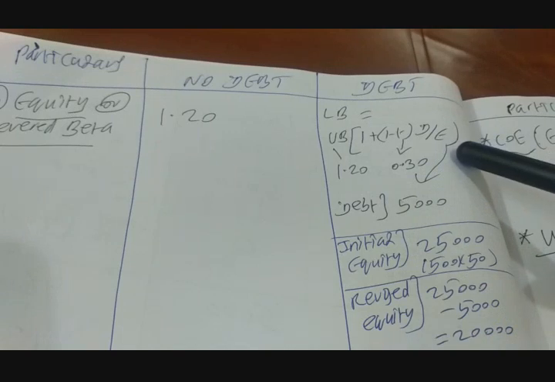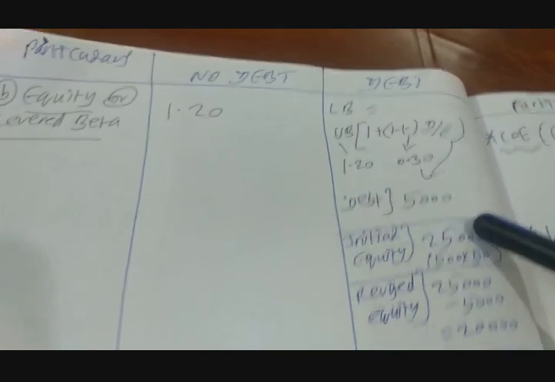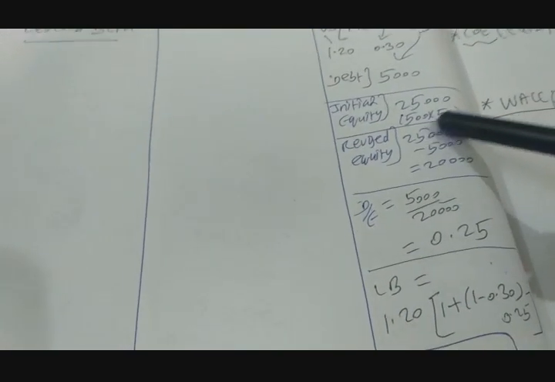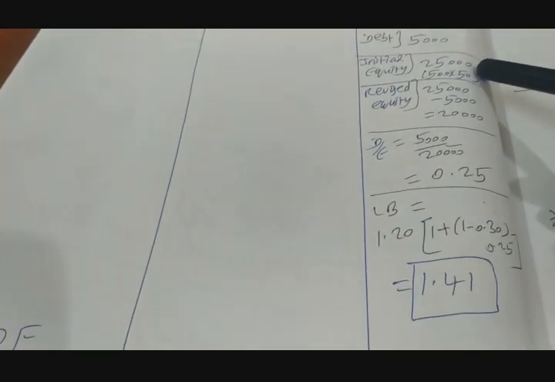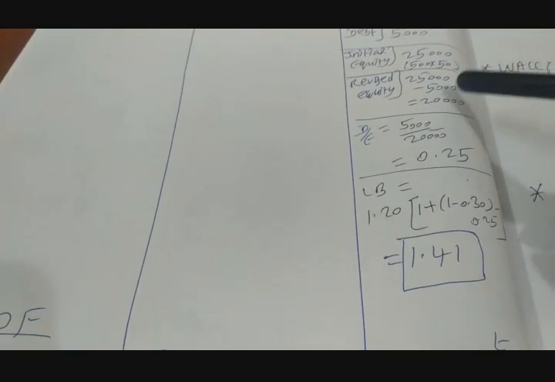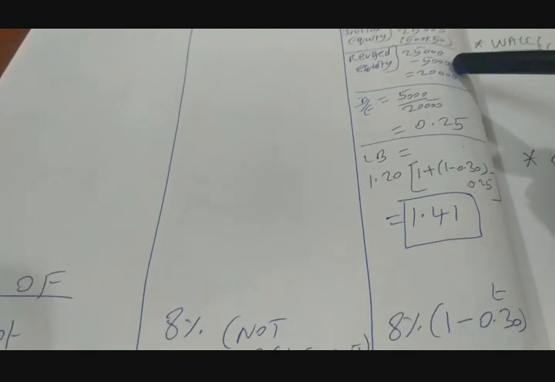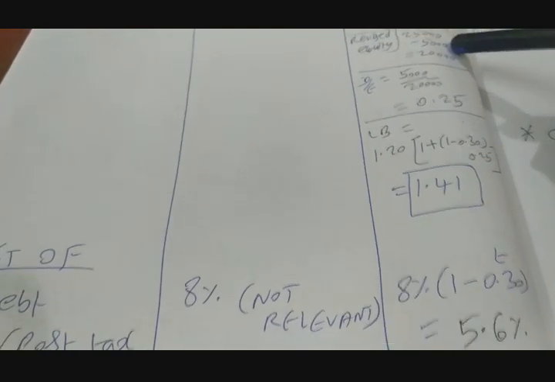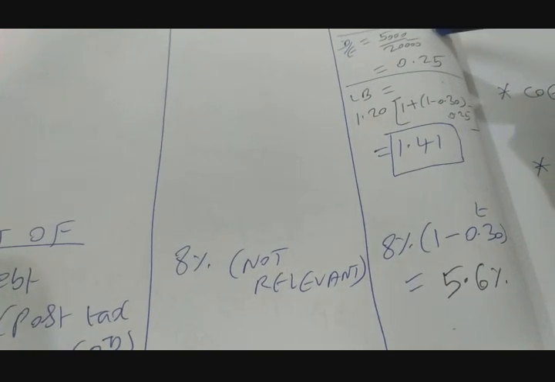We have to find out D by E. Debt is 5,000 crores. Initial equity is 25,000 crores, that is 500 crores number of shares into INR 50 per share. Revised equity is going to be 25,000 minus 5,000 crores because we bought back 5,000 crores, which gives us revised equity of 20,000 crores.